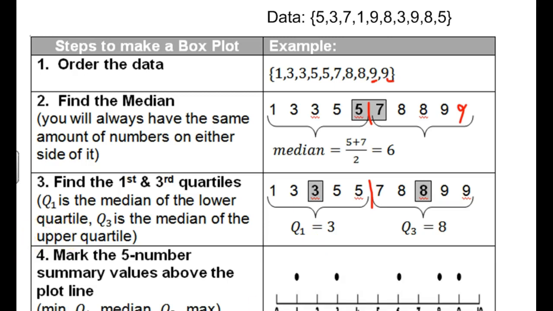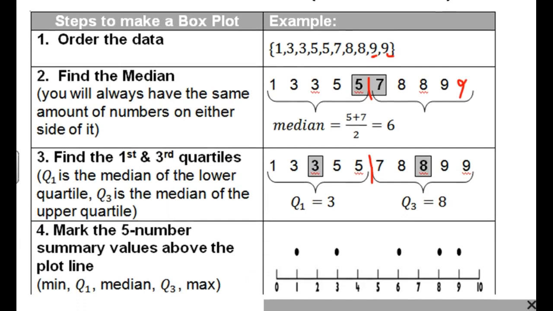Okay, let's look at this. Mark the 5 number summary values on the plot line. So the next step is to draw an x-axis there, and plot points for those 5 numbers, for the 5 number summary: min, max, median, Q3, and Q1. So that's going to be the skeleton of our box plot there.